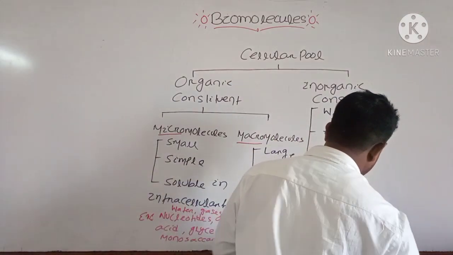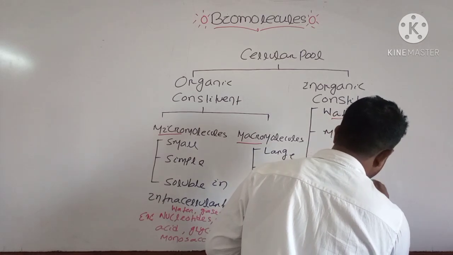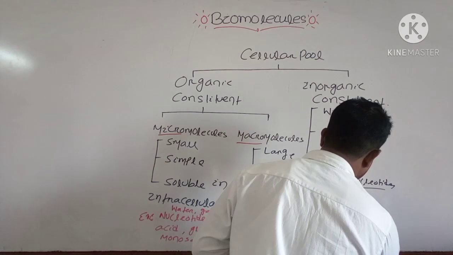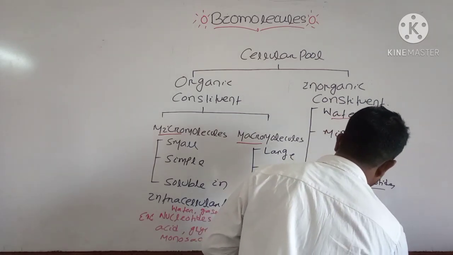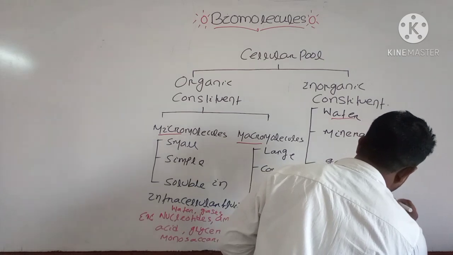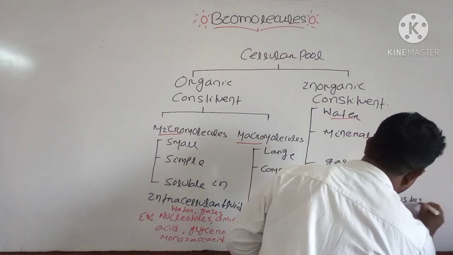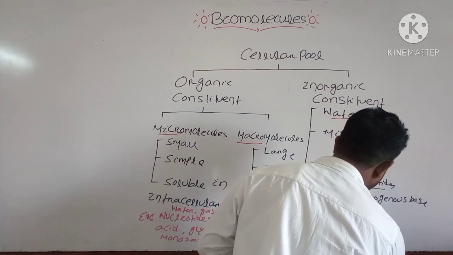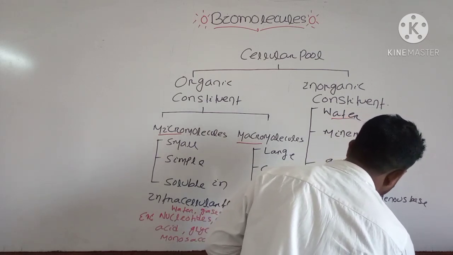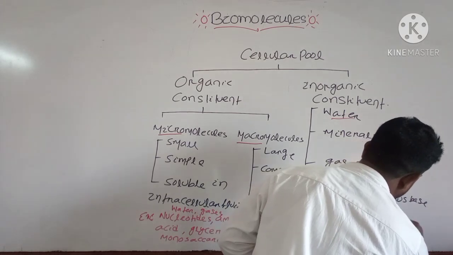If you consider nucleotides, they are a mixture of nitrogenous base, sugar and phosphoric acid.